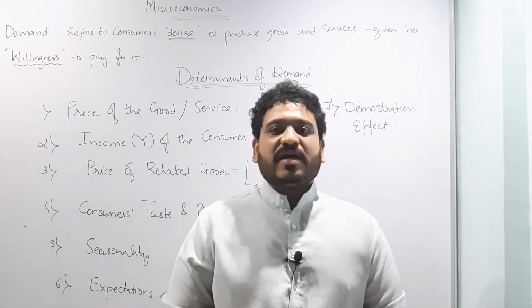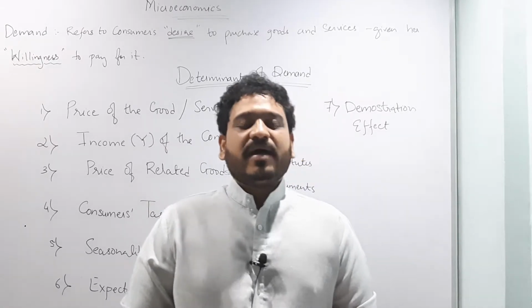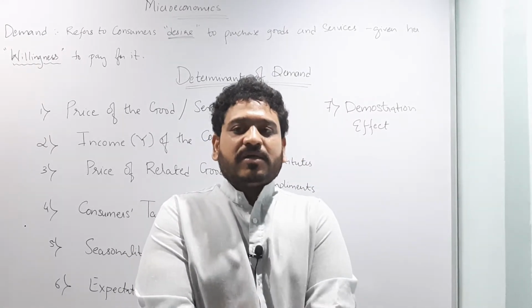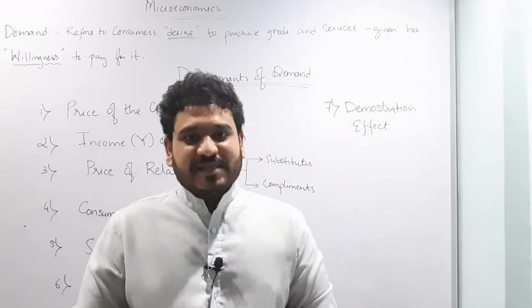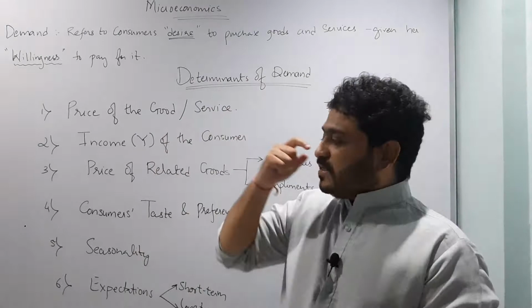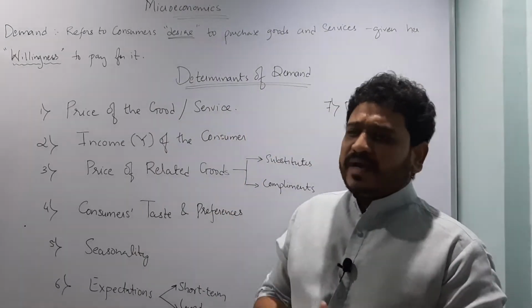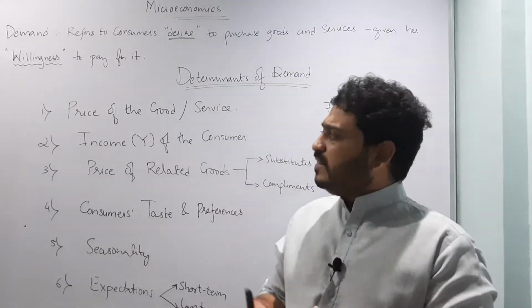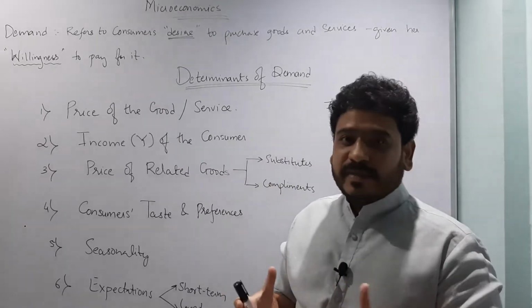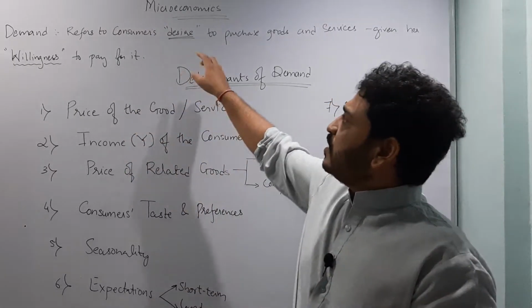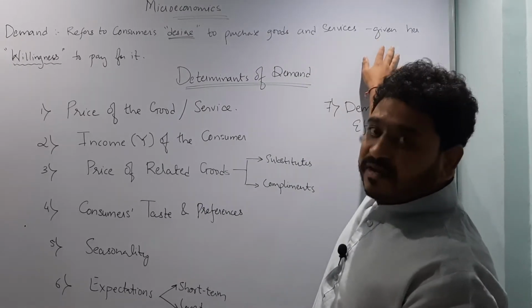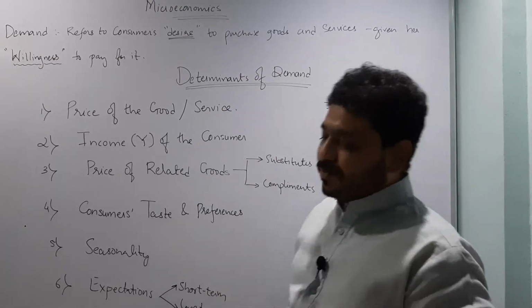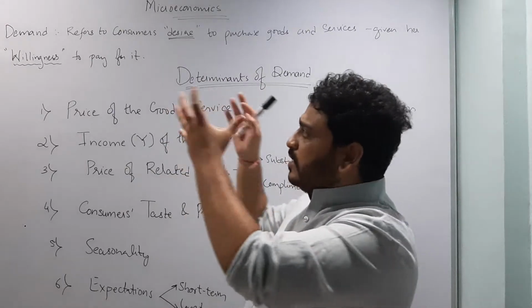In the previous lecture, I taught you something called demand and what the different types of demand are. So in this lecture, I will talk to you about determinants of demand. So let's get started. Yesterday I taught you something called demand, so today I'll revisit that same concept again and then give you a sense of what the major determinants of demand are. Demand refers to the consumer's desire to purchase goods and services given his or her willingness to pay for it. So this is what demand means.